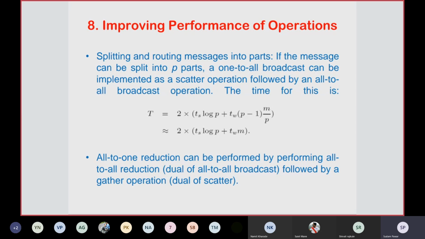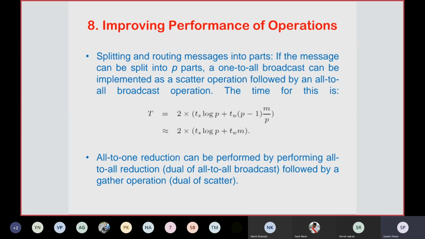Here p is the number of nodes, and m can be the message size. If you eliminate the second term, it will become 2 into ts log p, and tw m. Because you have assumed the p.